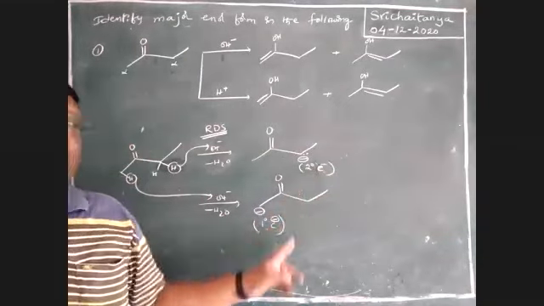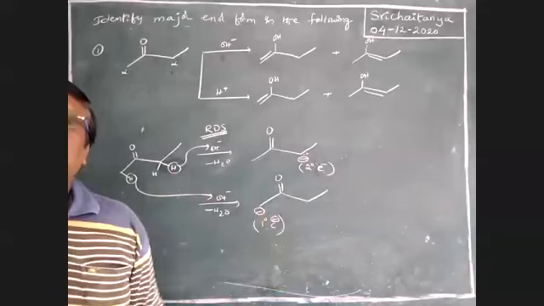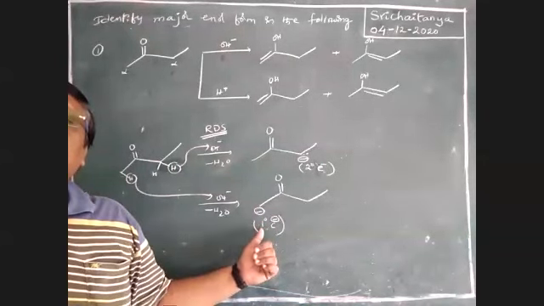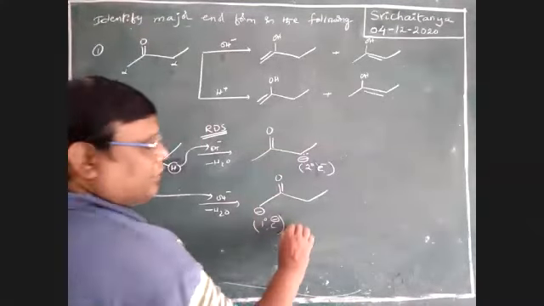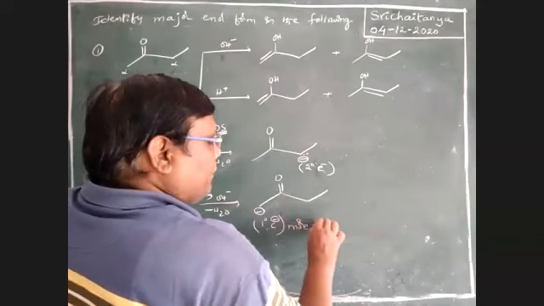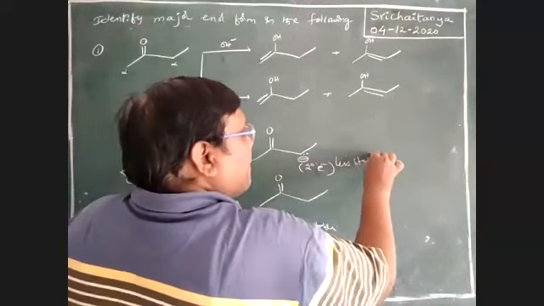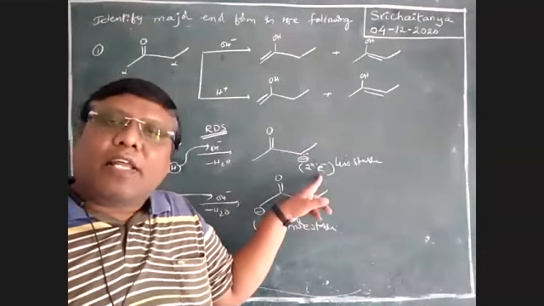Which is more stable among these two carbanions? Secondary carbanion or primary carbanion, which is more stable? Tell me. In case of carbanions, primary carbanion is more stable than secondary carbanion. Therefore, this one is more stable and this one is less stable. Therefore, the more stable carbanion is formed quickly when compared to the less stable carbanion.